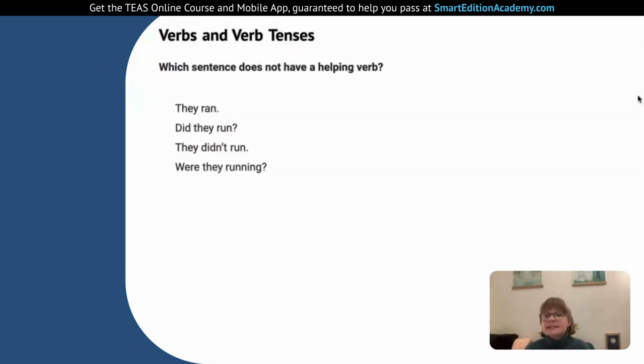The next one, it's not a question, so we use a different helping verb, didn't, to make a negative. So in this case, the verb is helping us turn the sentence into a negative. So the didn't is the helping verb, and again, the run is still the main action verb that we have. And the next one, were they running? So that's a past continuous. Were is going to tell us that it was a continuous activity in the past, but running again is the main activity verb. So were is the helping verb. So we have option A, does not have a helping verb. That's the correct answer.